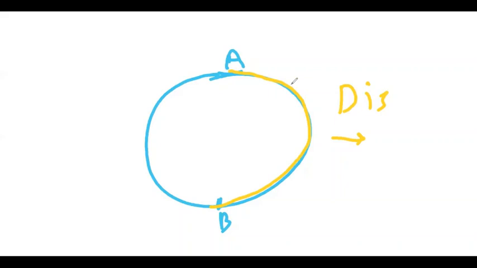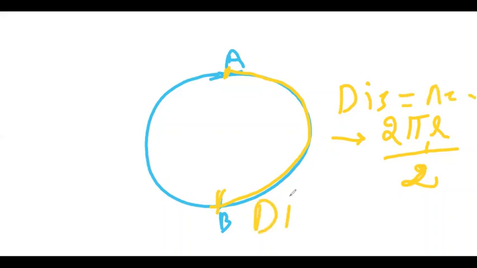You can see from A to B, I've come a half circle. So what will you write? You will write that it is 2 pi r divided by 2, because we have just covered the half circle from this to this. This is the circumference. Circumference divided by 2 is the actual path.